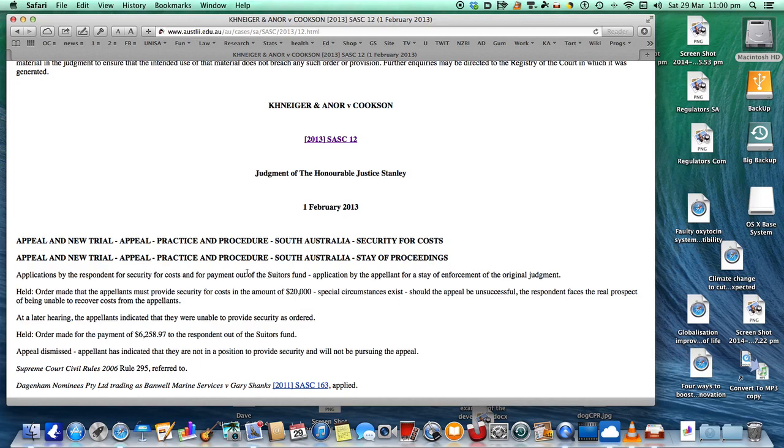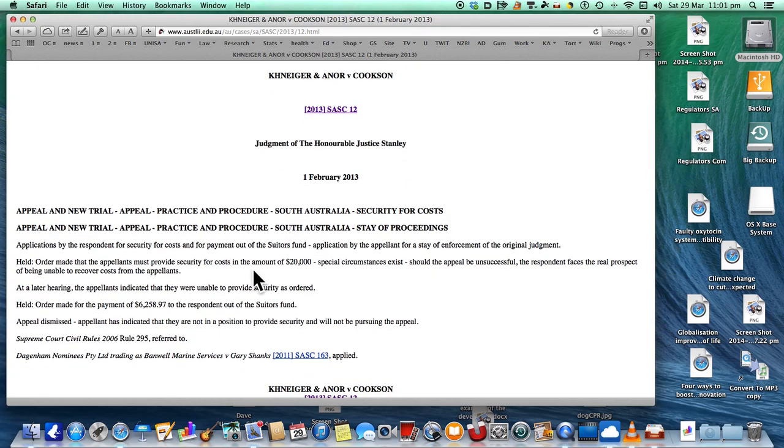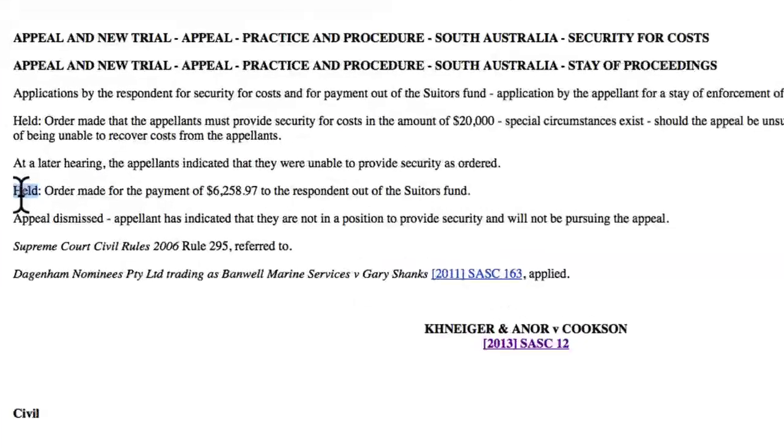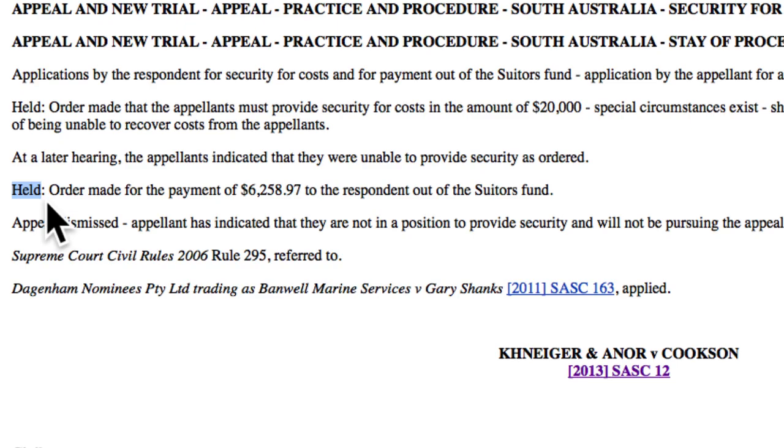Every case, pretty much throughout the whole of, well, certainly Australia, New Zealand, the UK, the US, anyone that has a system of law that's English in origin, or British in origin, if you like, has the same basic principle. So they give you a head note, which is a short note of the case itself, so you can see what's happened there and how they've got held. Held means the holding of a case is what the decision was, and includes in this one appeal dismissed.